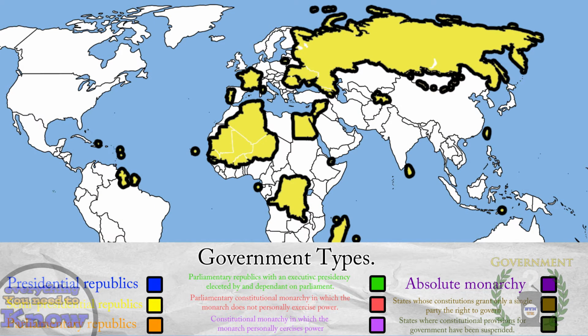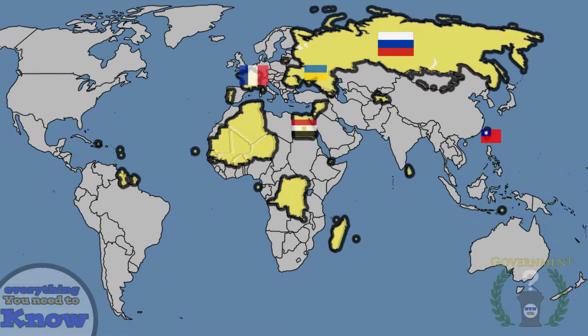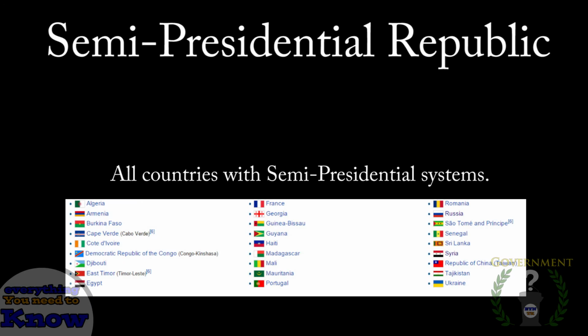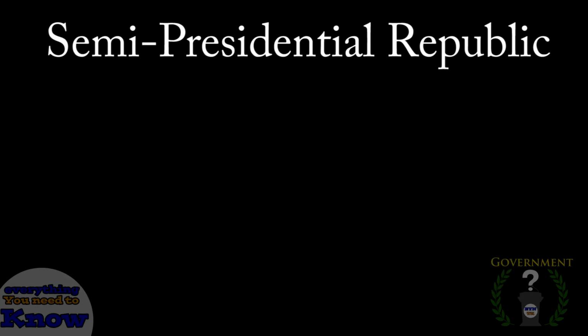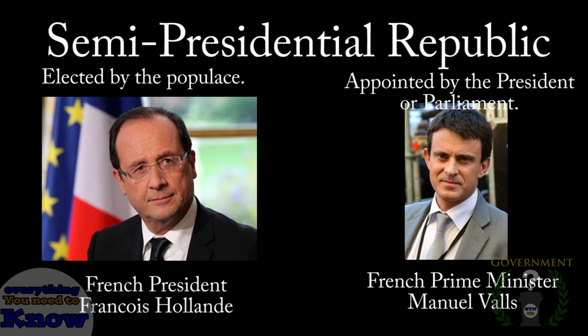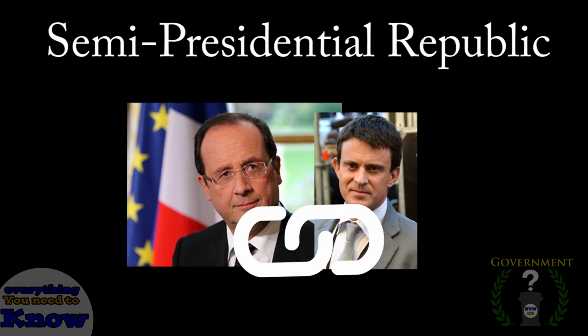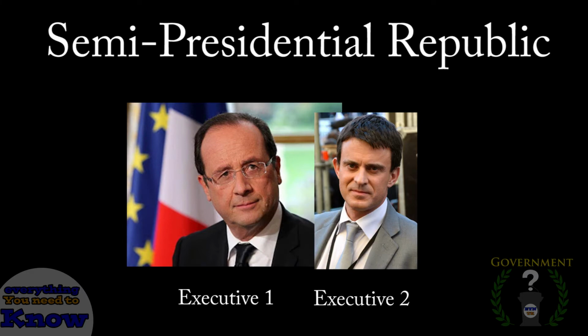Some notable countries that use this form of government are Russia, France, Ukraine, Egypt, and Taiwan. Instead of restating all the same aspects we just saw with the presidential republic, let's look at what is new and different with this system. In the semi-presidential system, there is the president who is directly elected by the population, and also a prime minister who is either chosen by the president or by the parliament. These two governing bodies work in unison to govern the country. Semi-presidential systems thus have two executive powers, the president and the prime minister with his cabinet.